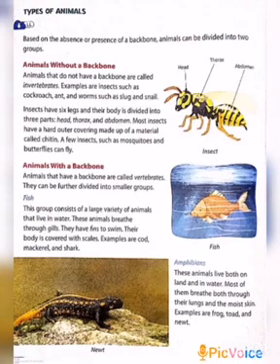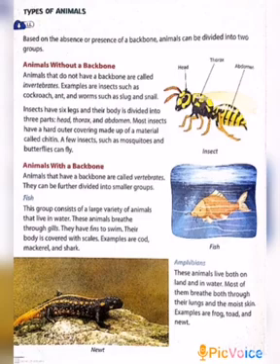Next, types of animals. There are a lot of animals to study. They are divided into two main groups: animals without backbone and animals with backbone. Animals are divided into two groups based on the absence or presence of the backbone.